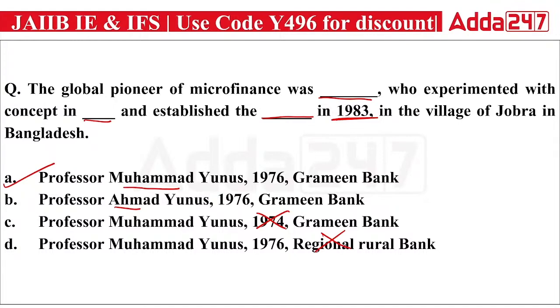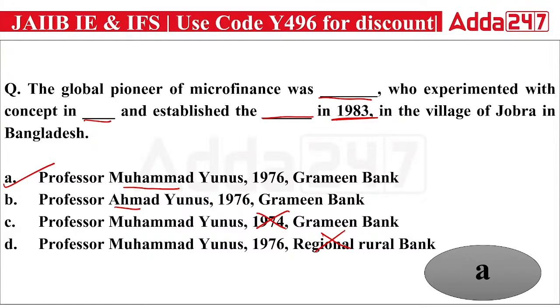Professor Muhammad Yunus, in the year 1976, introduced the concept of Grameen Bank, in which the first Grameen Bank was established in the village of Jobra in Bangladesh. He saw that in that village a lot of moneylenders were exploiting people by taking high rates of interest while providing loans, and high collateral was also taken.